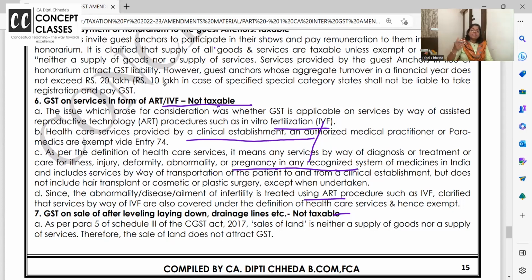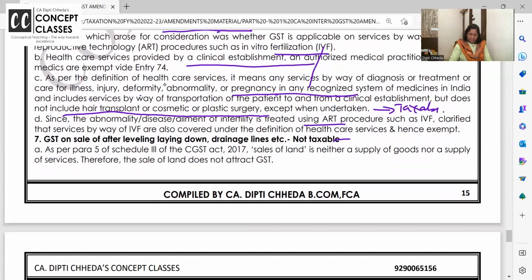हाँ, but fancy जो surgeries होती है ना, hair transplant, plastic surgeries, they are taxable. I think I must have written also. ये देखो, hair transplant and plastic services यहाँ पे लिखो, ये taxable है. But IVF and all is not taxable. Please read the full points.